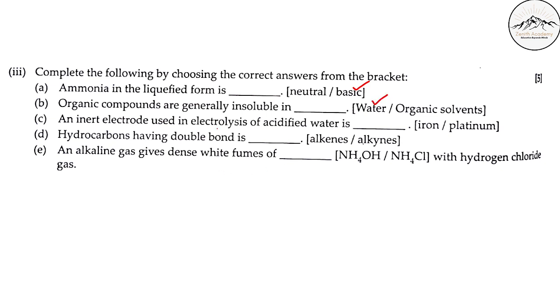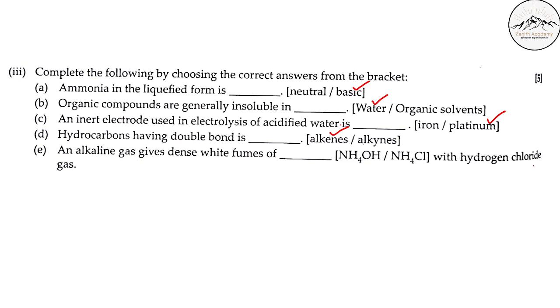An inert electrode used in electrolysis of acidified water is, which electrode do we use in the electrolysis of acidified water? Platinum. Very good. Hydrocarbons having double bond, double bond obviously alkene. Very easy. An alkaline gas gives dense white fumes of dash with hydrogen chloride.